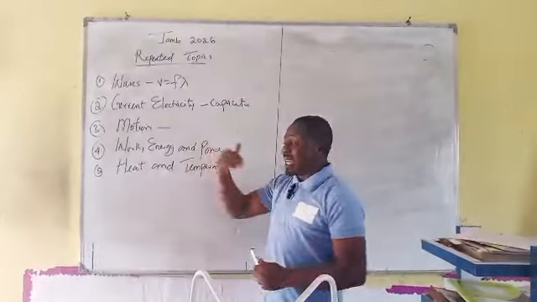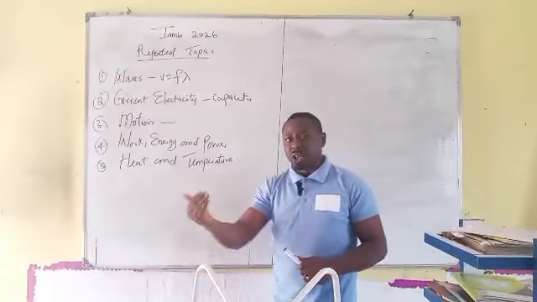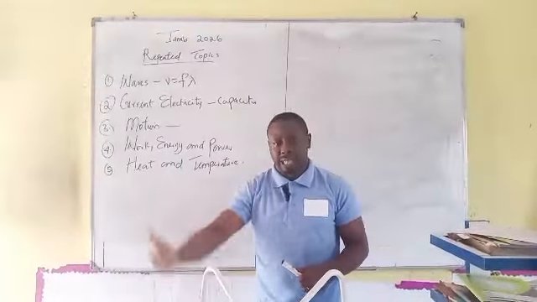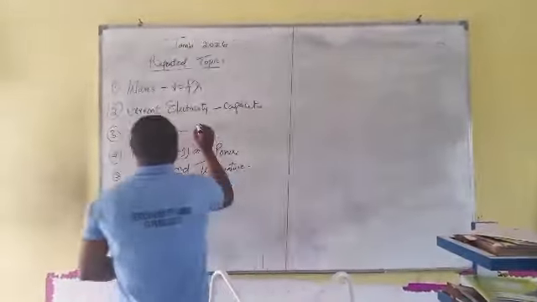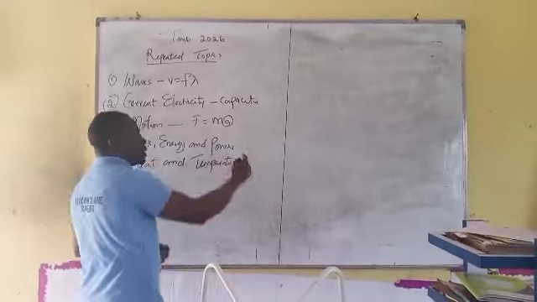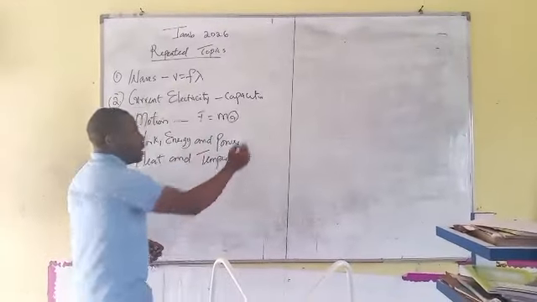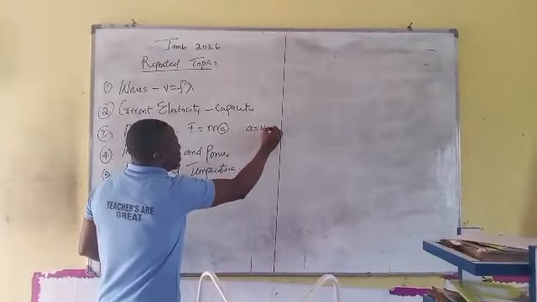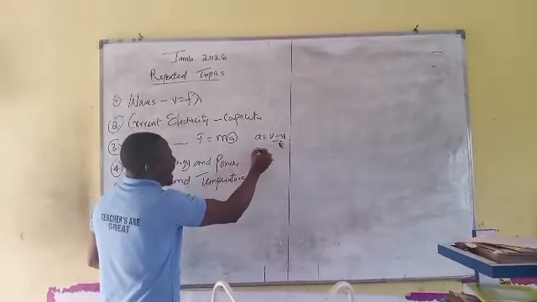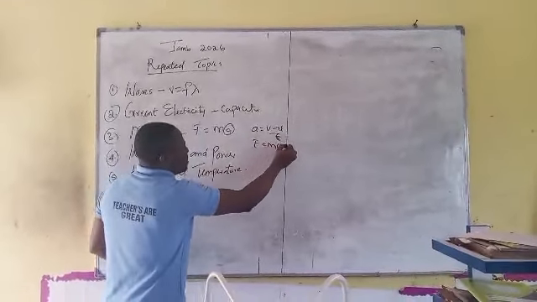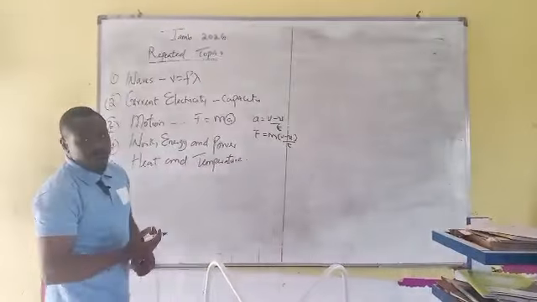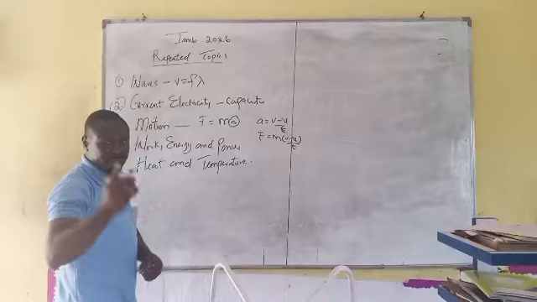While the second law states that the rate of change of momentum is proportional to the applied force. When you have F equals ma, of course you know that the acceleration a is the change in velocity over time, which is a equals (v minus u) over t. Then we now have F equals m(v minus u) over t. This is the second law of motion. Please, that must be noted.